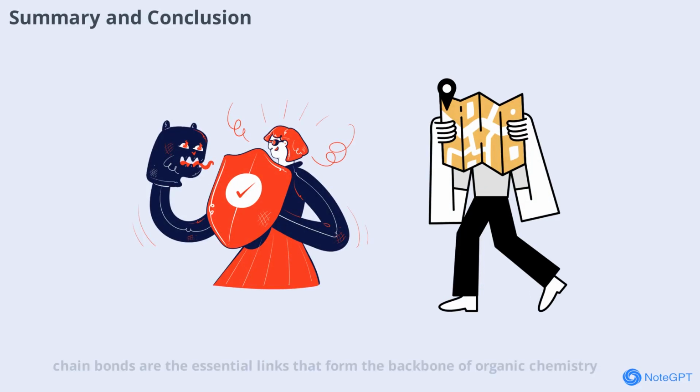Summary: chain bonds are the essential links that form the backbone of organic chemistry. They determine the structure, properties, and functions of countless molecules, from fuels to DNA. By understanding chain bonds, we unlock the secrets of molecular design, reactivity, and application in everyday life. Whether in the lab, industry, or nature, the study of chain bonds remains a cornerstone of scientific progress.